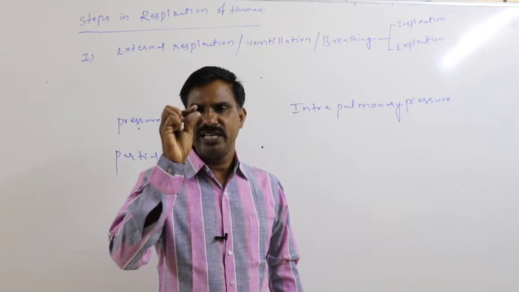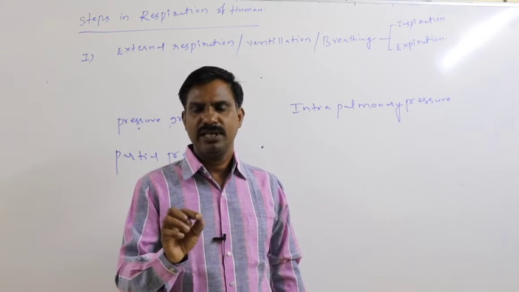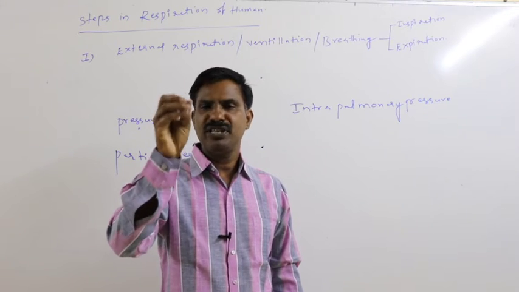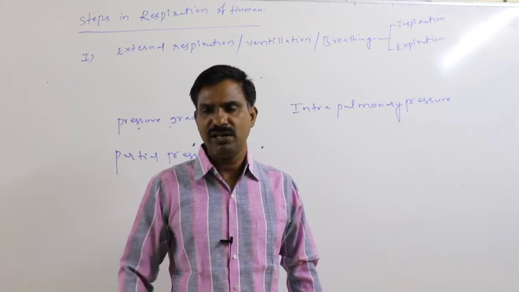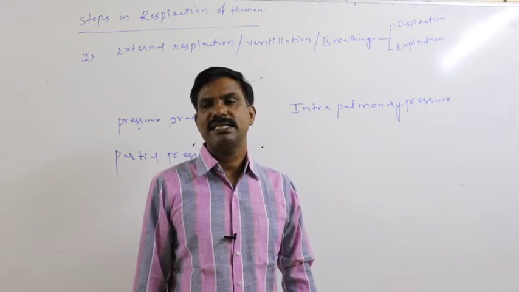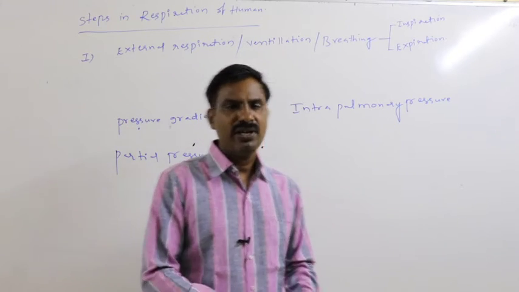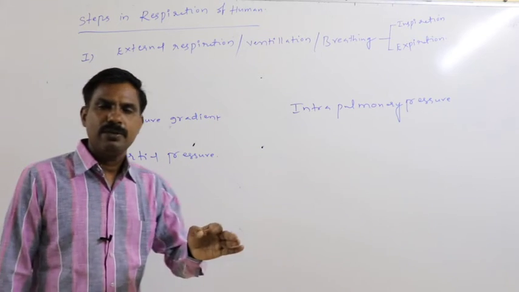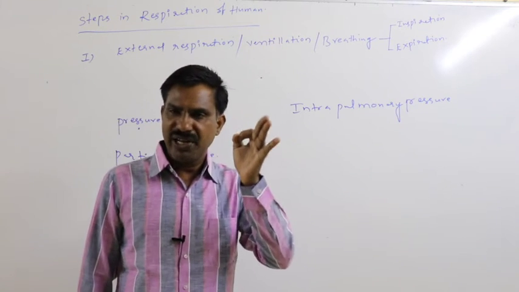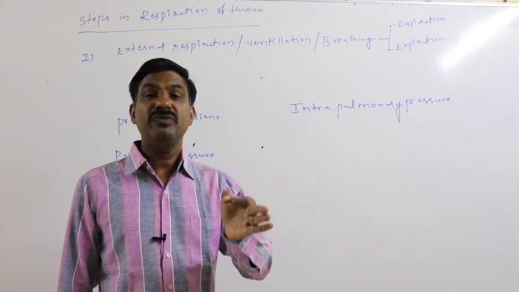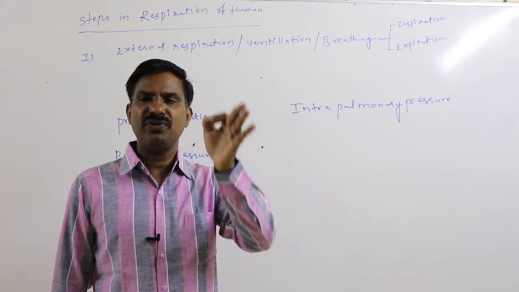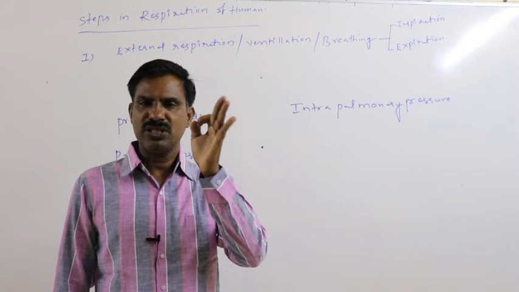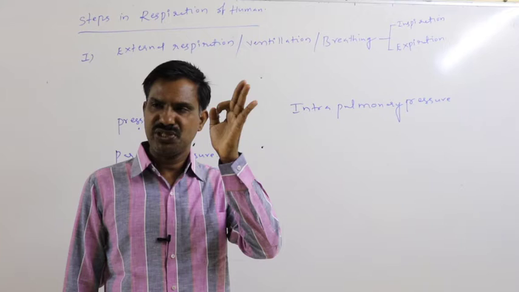For expulsion, intrapulmonary pressure has to become positive relative to atmospheric pressure, then only is air from the lung expelled. Means a pressure gradient, a pressure difference, has to be created between the lung pressure and the atmospheric pressure, then only are inspiration and expiration possible very easily.